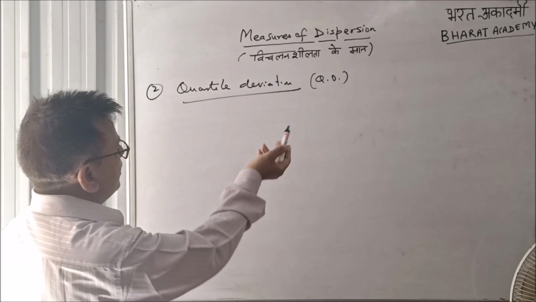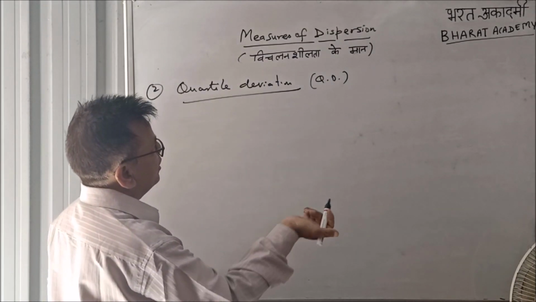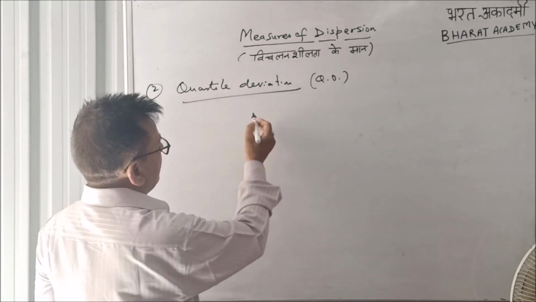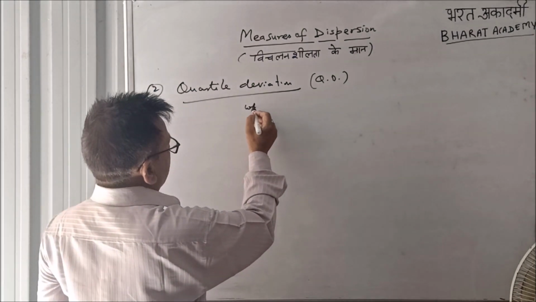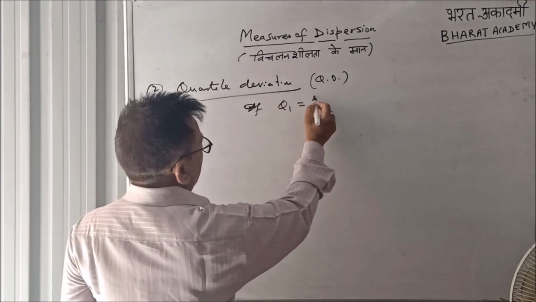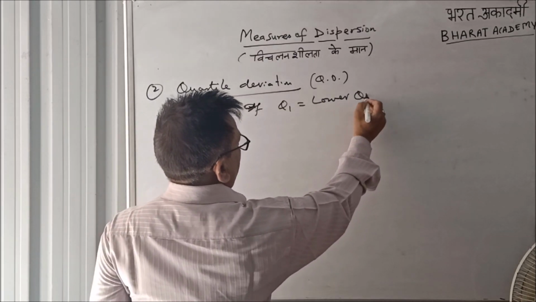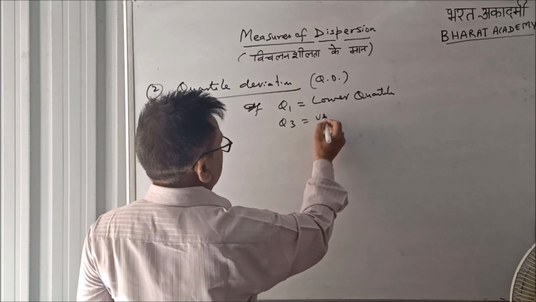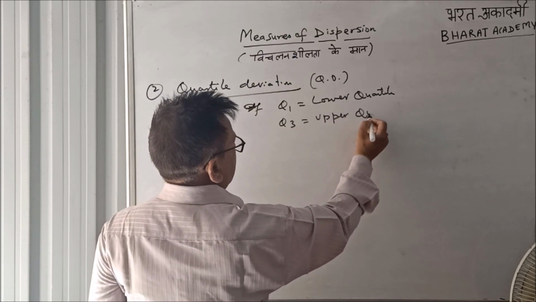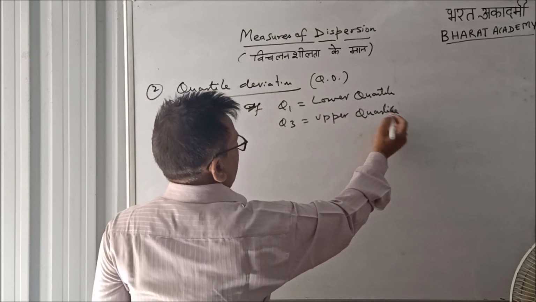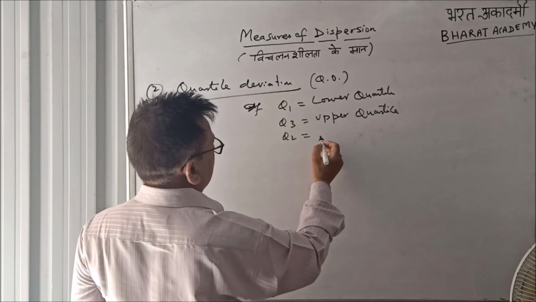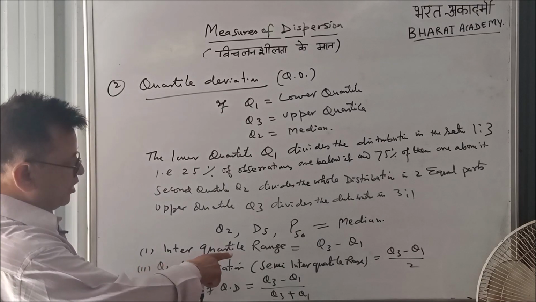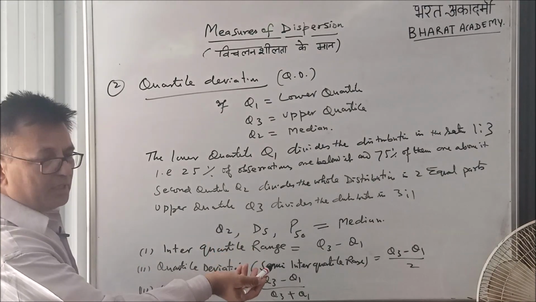Now quartile deviation. To calculate quartile deviation we need lower quartile and upper quartile, where Q1 is the lower quartile and Q3 is upper quartile, and this Q2 is called median. First, interquartile range, this is Q3 minus Q1.